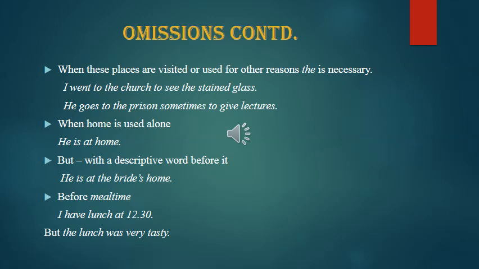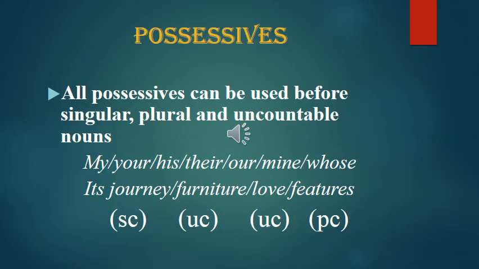When home is used alone, he is at home. But with a descriptive word before it, he is at the bride's home. At that time, you use the definite article. Otherwise, he is at home without an article. Before meal times, I have lunch at 12:30, but the lunch was very tasty, referring to some specific food you had. So we are done with the articles.